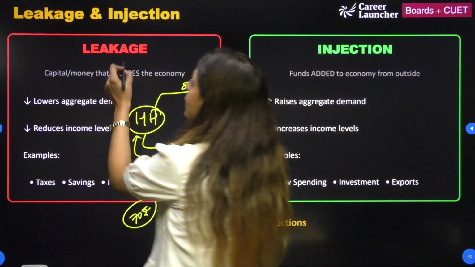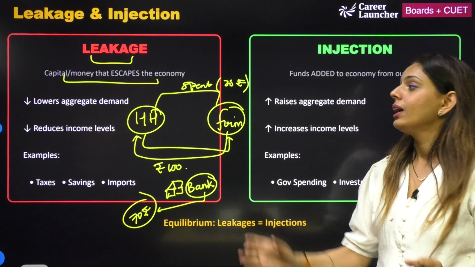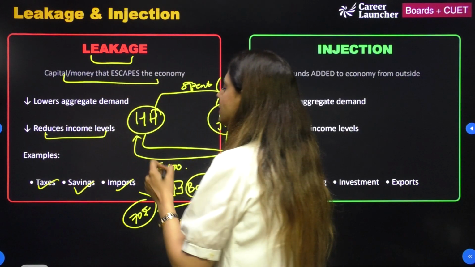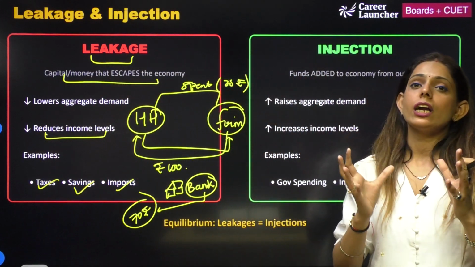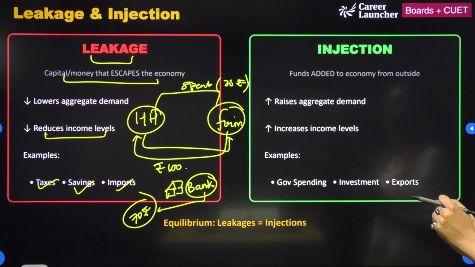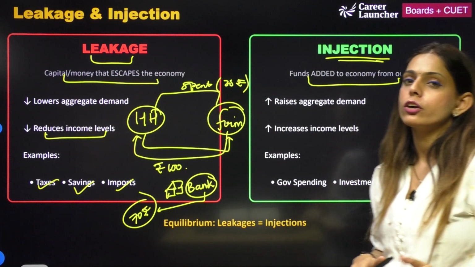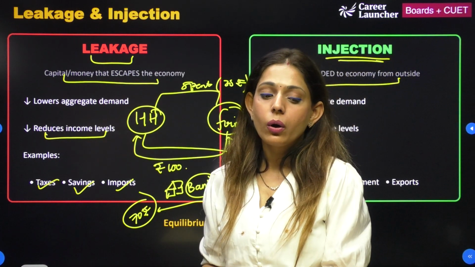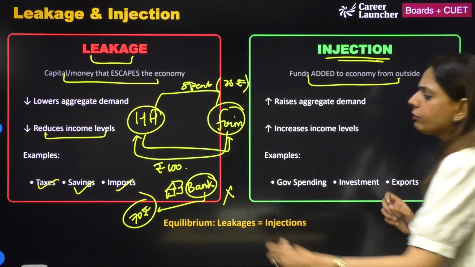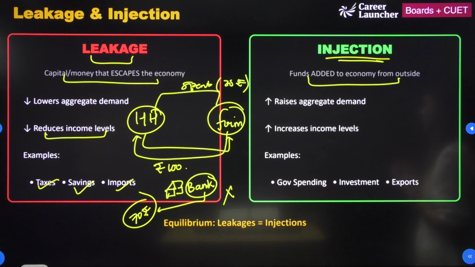So when I say leakage, it is when the capital money escapes the economy. Lower aggregate demand, reduced income level, taxes, savings and imports. जो आपकी income को restrict कर दे within the circular flow, that is known as your leakage. And what is injection? When funds are added to the economy from the outside world, that is where the injection word comes in. So let's suppose now we do not have any financial intermediary in between. We do not have any financial intermediary. So what will happen in injection?